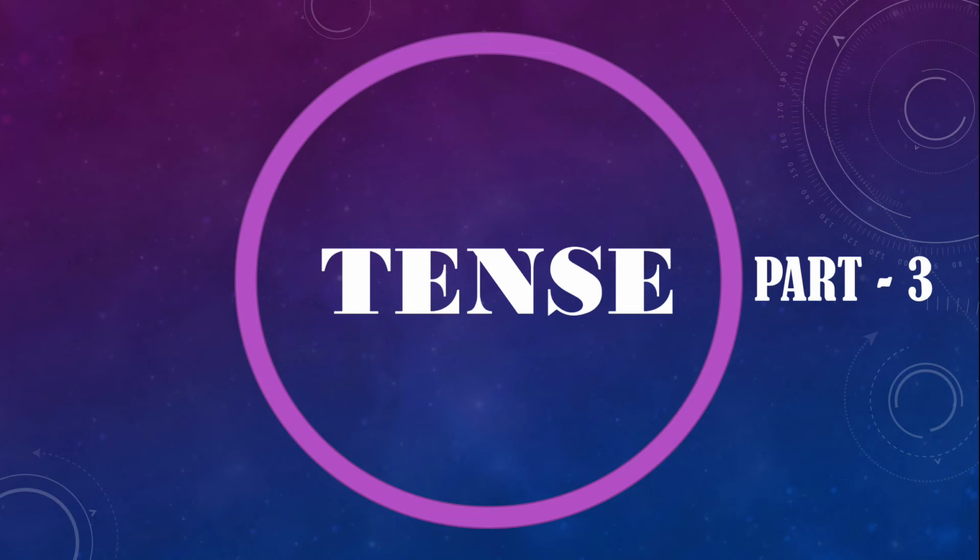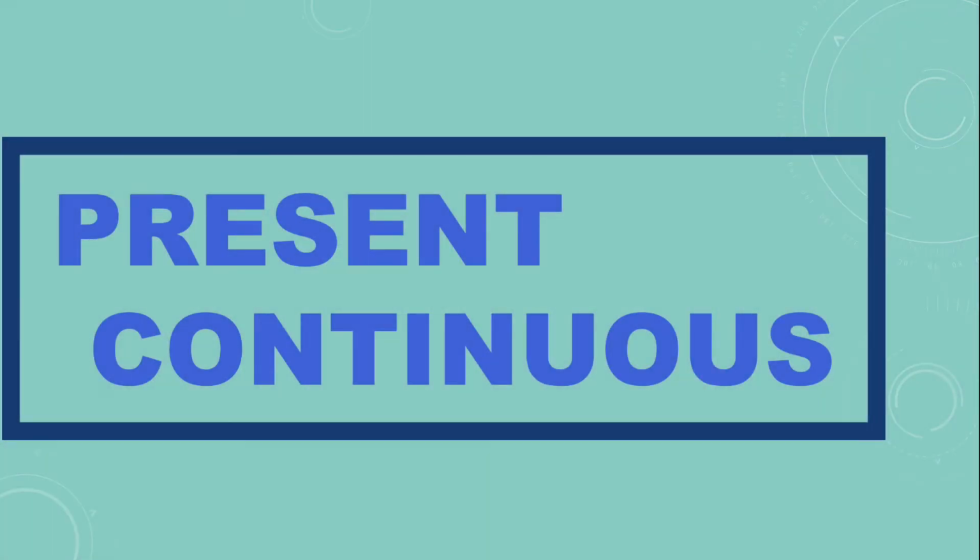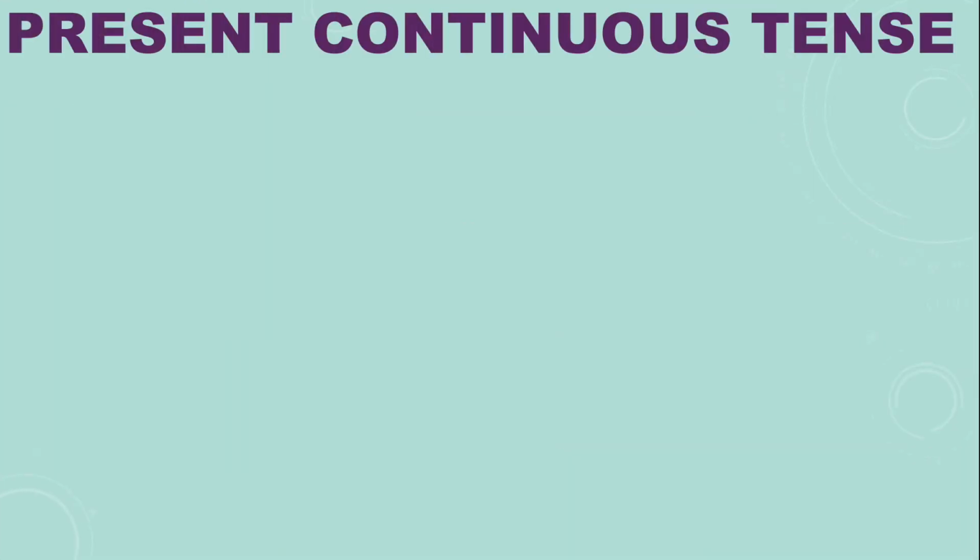In my last class, you all had learned about simple present tense. Let's begin our today's class with the second form of present tense, that is present continuous tense, which is also called present progressive tense. You know what is present continuous tense? When we express the actions which are going on at the time of speaking.